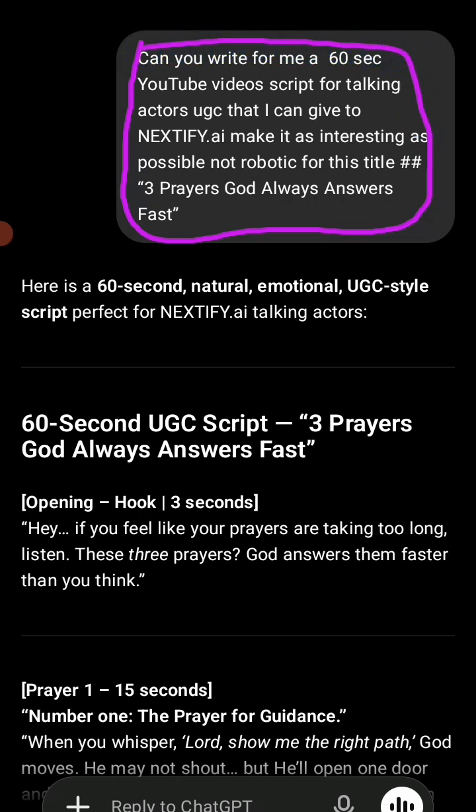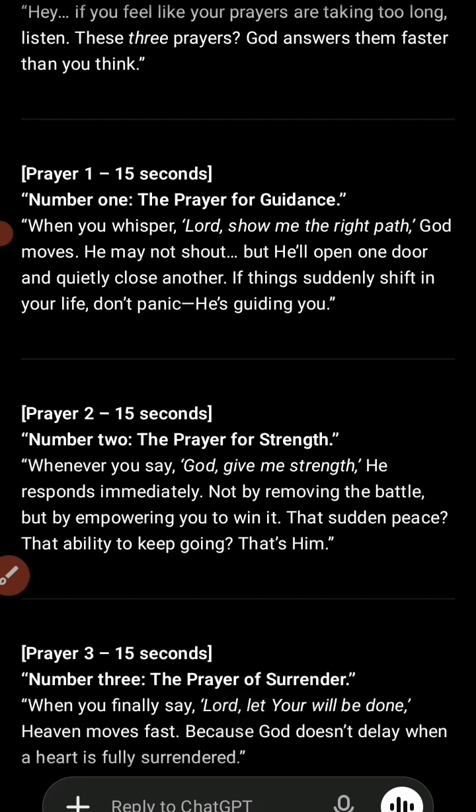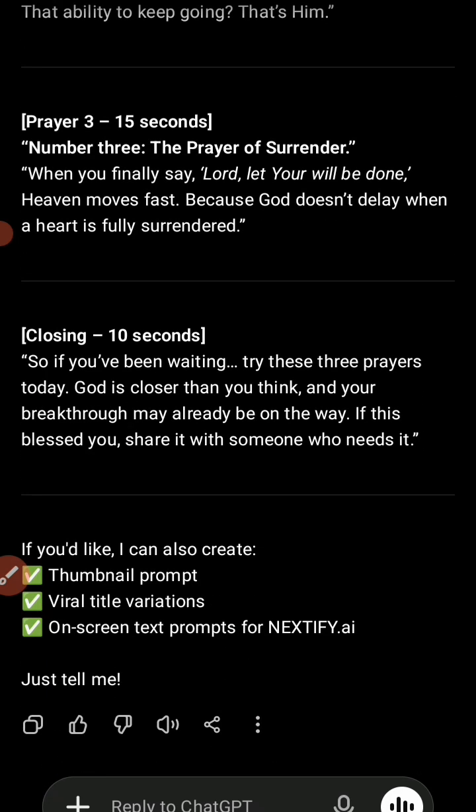Can you write for me a 60-second YouTube video script for talking actors UGC that I can give to this AI platform called NEXTIFY.ai. Make it as interesting as possible. Then ChatGPT will give you a script. It will structure it in seconds, as you can see.